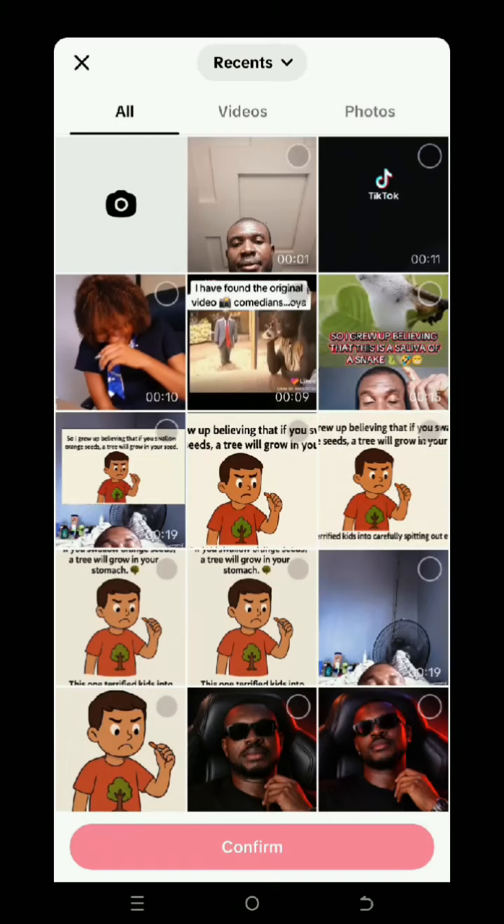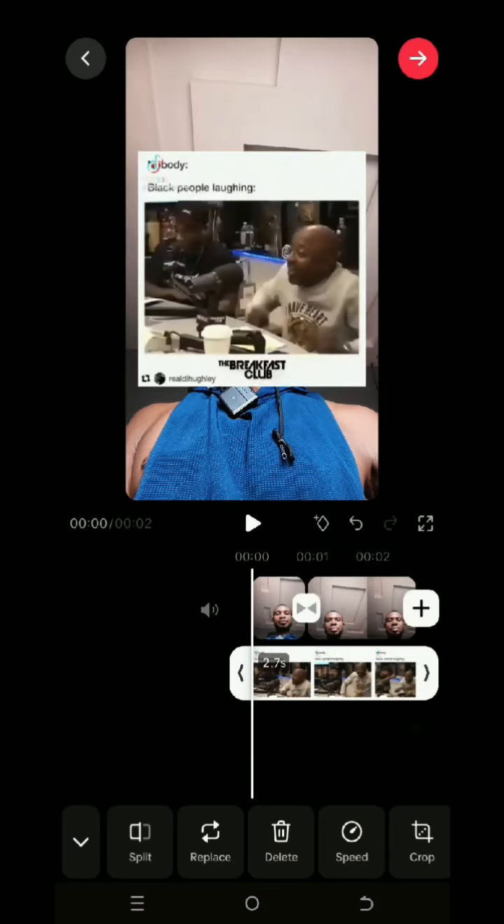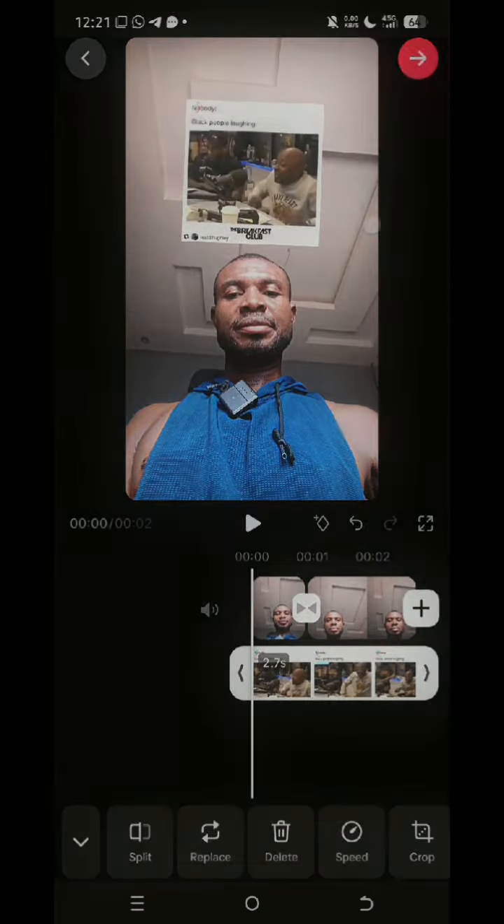Let's say we want to bring in this one. I'll choose this one. I'll click confirm. Now let's try it and see. Just play around with it and that's it.